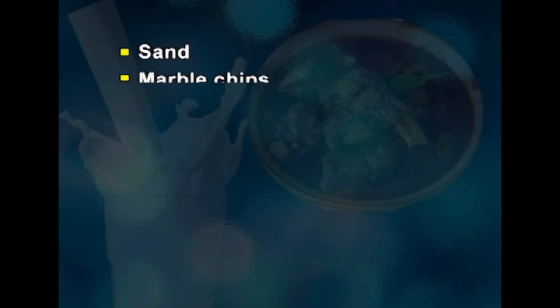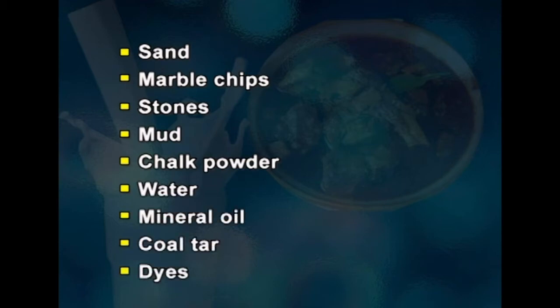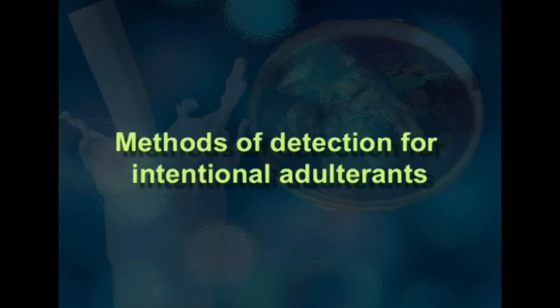Other intentional contaminants of the food are sand, marble chips, stones, mud, chalk powder, water, mineral oil, coal tar and dyes. Now what are the methods by which we can detect the intentional adulterants in foods?